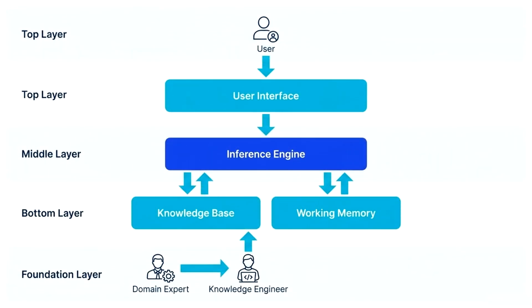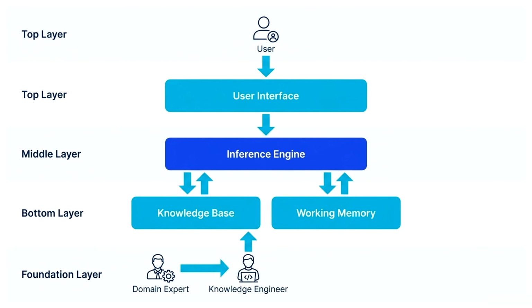This slide shows the overall architecture of an expert system, which illustrates how all the components work together to solve a problem. Let's start from the top. Here the user is the person who interacts with the system. This could be a doctor, engineer, bank employee, or any other user seeking expert advice. The user communicates through the user interface, which acts as a bridge between the user and the expert system. It accepts the user's input and it displays the final recommendation.